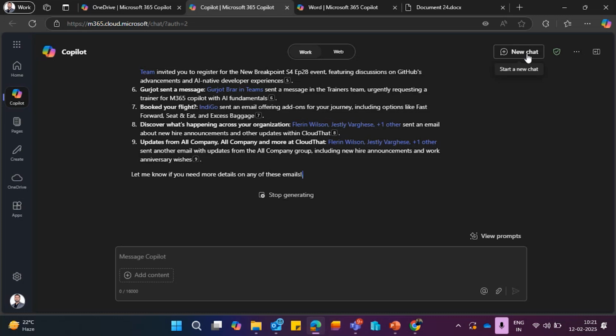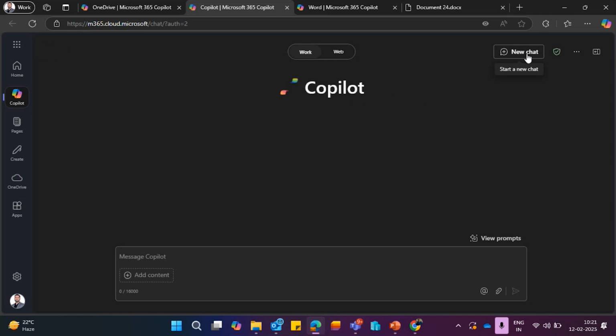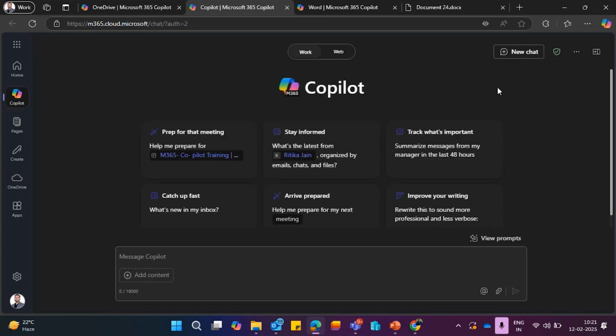How useful that is. Or let's say I have been on vacation for 3-4 days and I just came back today. It has become a bit challenging for me to recall all the conversations, what were the action items I left behind in between. So I want an AI assistant, or any kind of assistant, who can remind me what the conversations were on a particular topic or with a particular person.